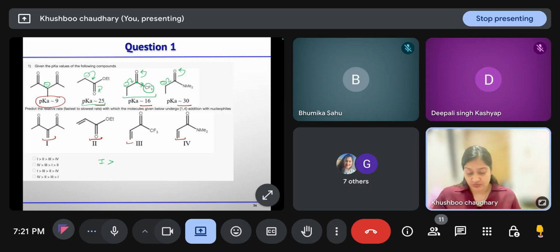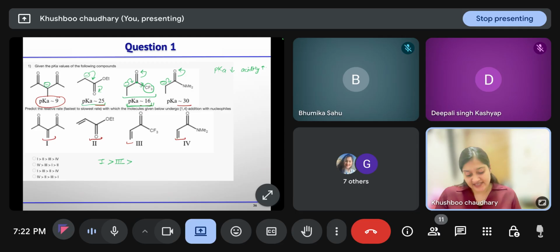So this is the most electrophilic after this active methylene compound. Its pKa value is also suggesting that lower the pKa, more is the acidity. pKa decreases, acidity increases. After that pKa 16. So this will undergo 1,4 addition a little faster than the other two.